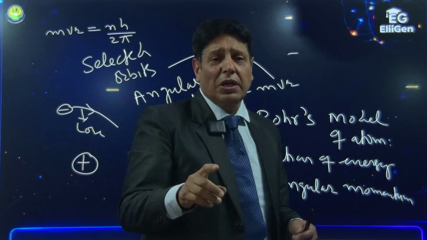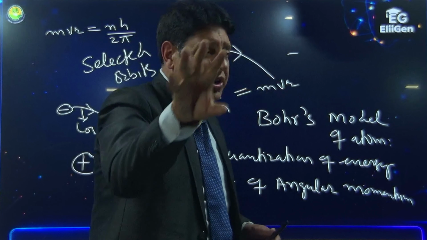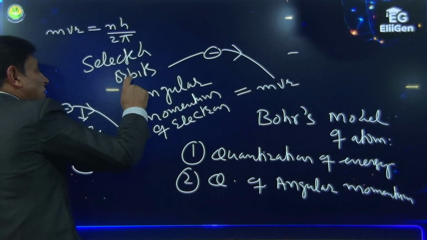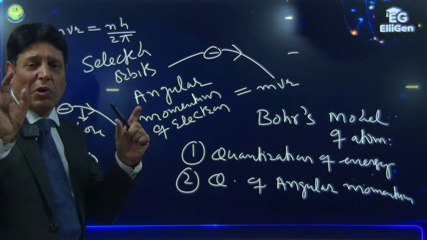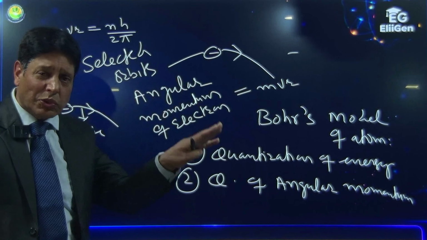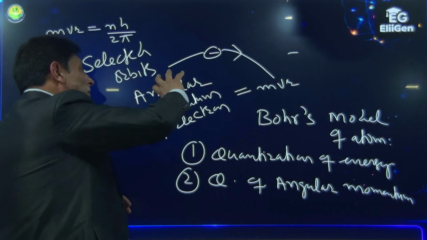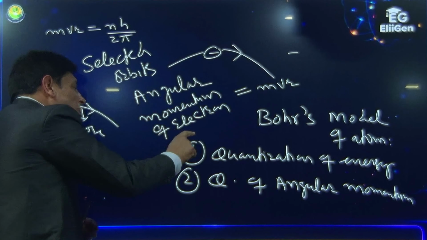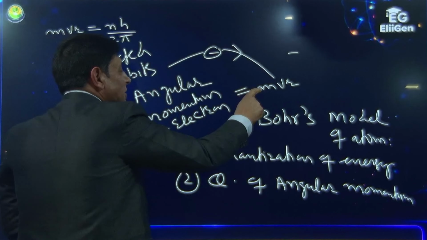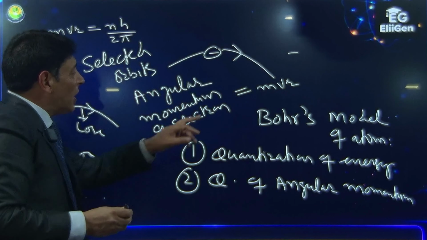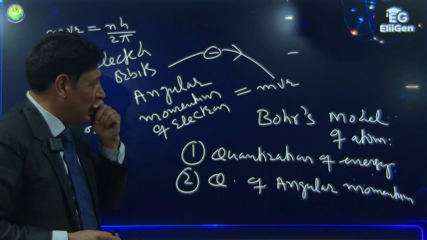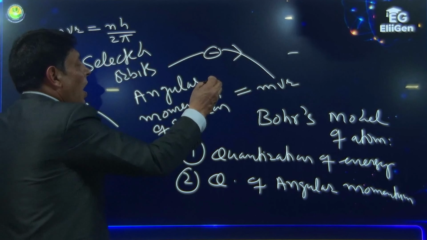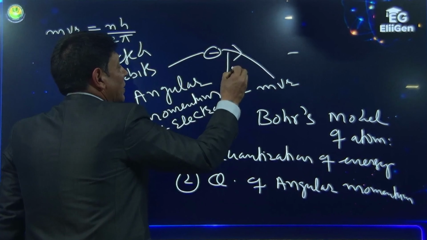Let me repeat. Bohr said the electron revolves around the nucleus only in certain selected, permitted orbits. What are those permitted orbits? Permitted orbits are those in which the angular momentum of the electron, that is mvr, where m is the mass of the electron, v is the velocity with which it revolves, and r is the radius of the track.